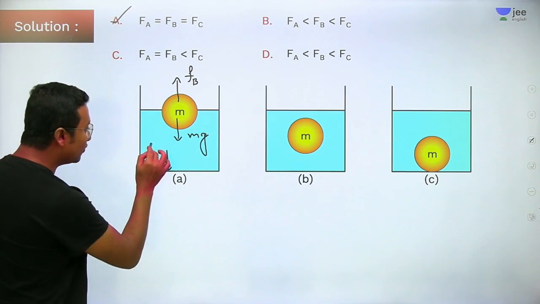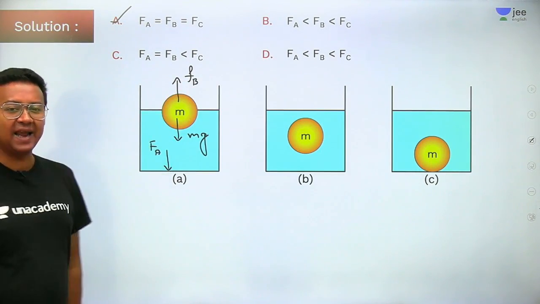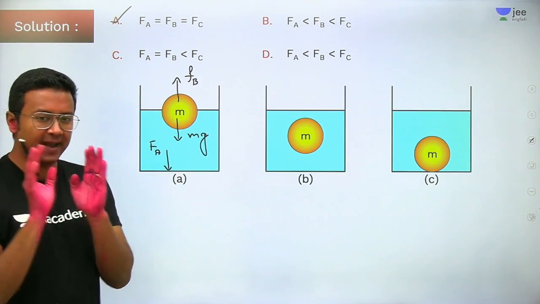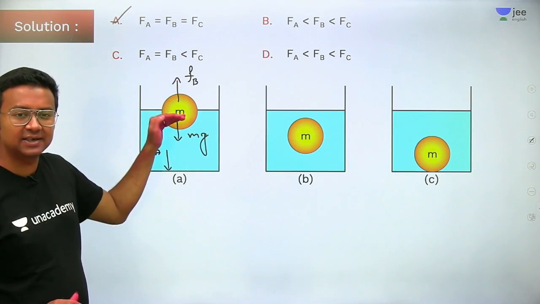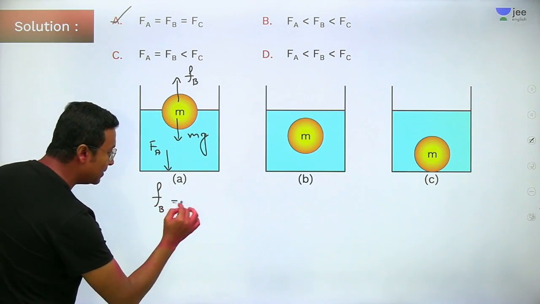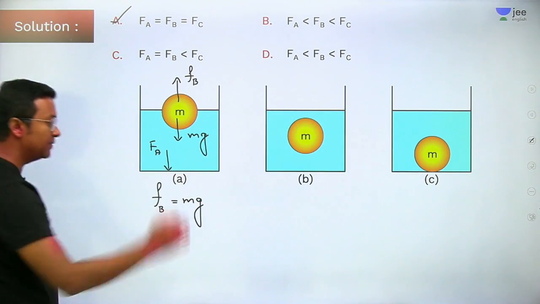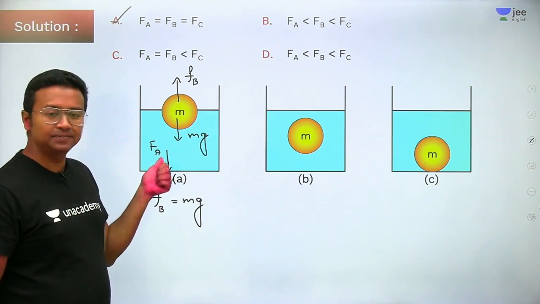Let's say the force on the base is FA. On the ball, if I take the ball as the subject, then the forces on it are balanced. It is in equilibrium. So your FB will be equal to mg. Very simple. Now, what will be FA?